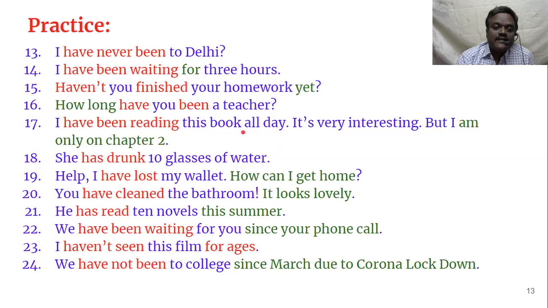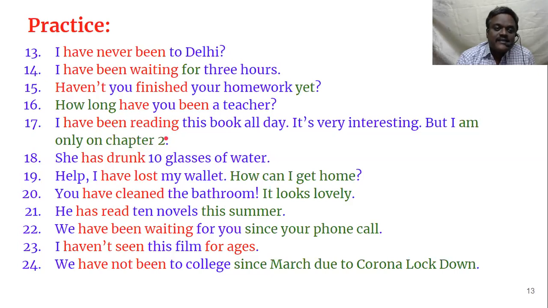See, again, it's kind of a complaint, or it's not actually a complaint, but the sentence is like that. It's a complaining type of subject. It's very interesting. And you say that it's very interesting. I have been reading, it's very interesting, but I'm only on chapter 2. See, again, it's a complaint. Okay, so this is suggesting that it is complaining.